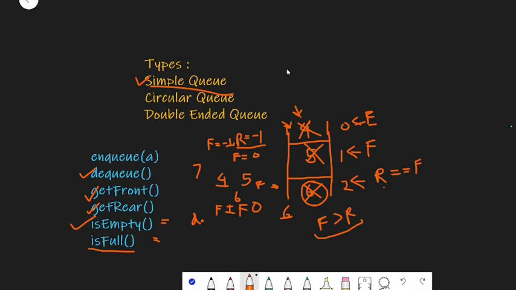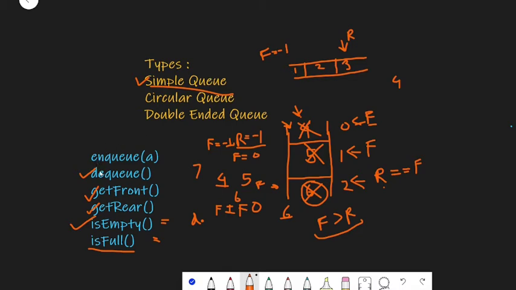Now let's talk about the disadvantage of queue. So let's consider a queue. Let's say that we push 1, 2 and 3 into our queue. So currently our rear will be over here, and our front will be at -1, you can consider. Now if we try to enqueue any other element into our queue, let's say 4, it is going to show an overflow error, because the queue is full.